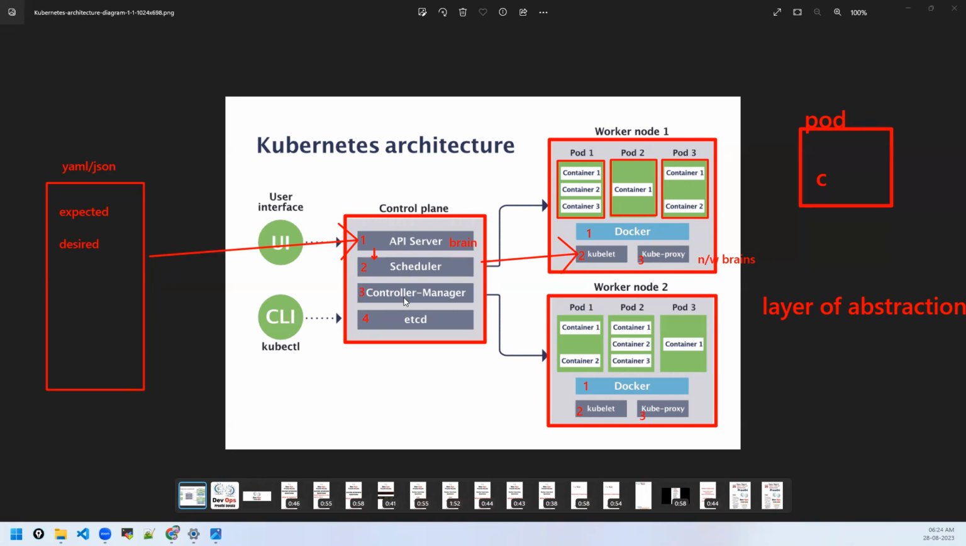Then comes the next component called the controller manager. As the name says, it has many controllers, like endpoint controllers, application controllers, node controllers, pod controllers, and so on. It is basically like a watchdog. This controller manager will be monitoring all the pods in the cluster. It runs some watch loops, unending watch loops.